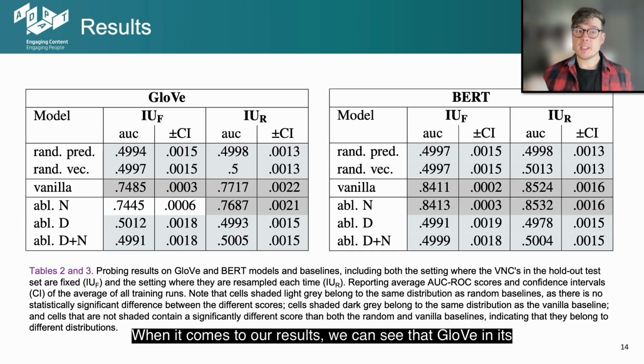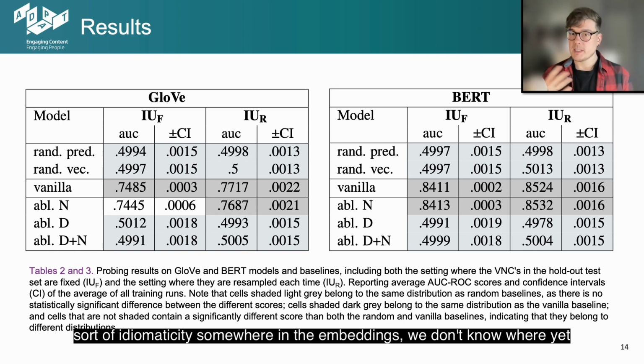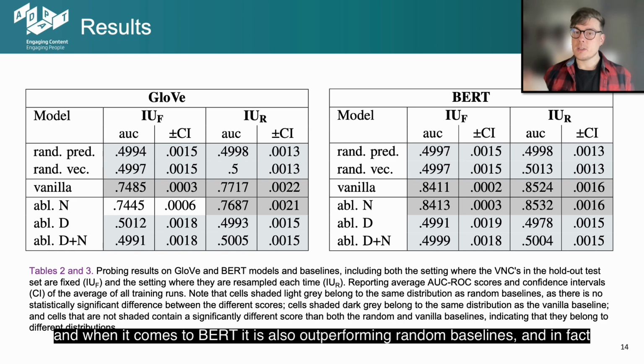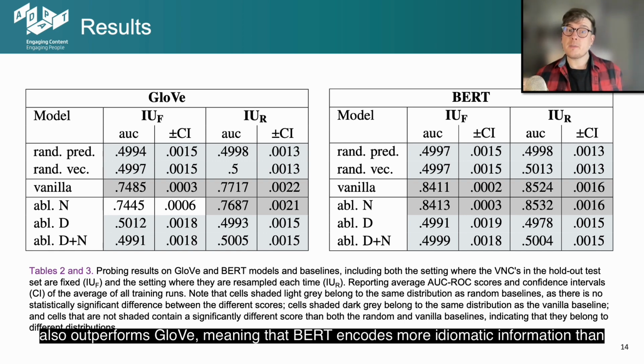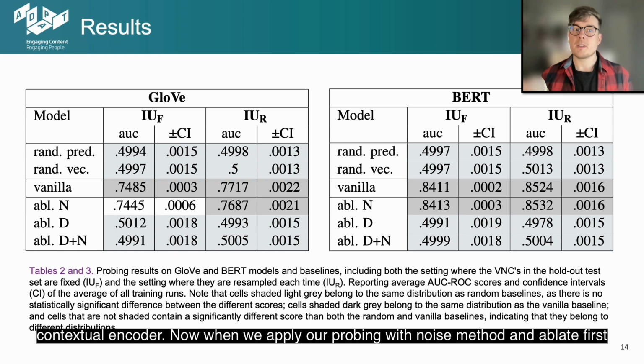When it comes to our results, we can see that GloVe in its vanilla version outperforms the random baselines, meaning that it encodes some sort of idiomaticity somewhere in the embeddings. We don't know where yet. And when it comes to BERT, it is also outperforming the random baselines, and in fact also outperforms GloVe, meaning that BERT encodes more idiomatic usage information than GloVe does, which isn't surprising because BERT is a contextual encoder.